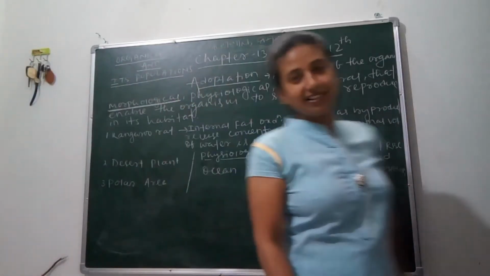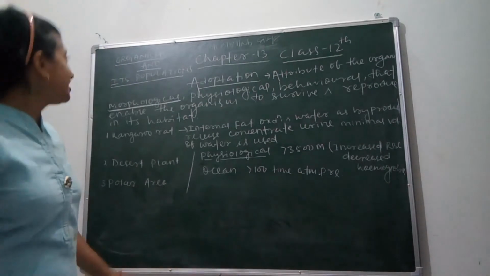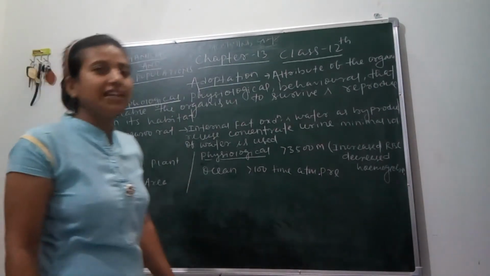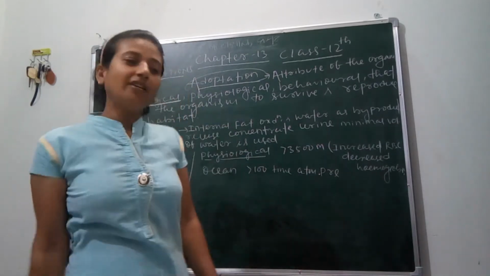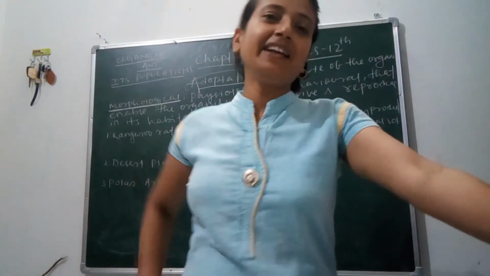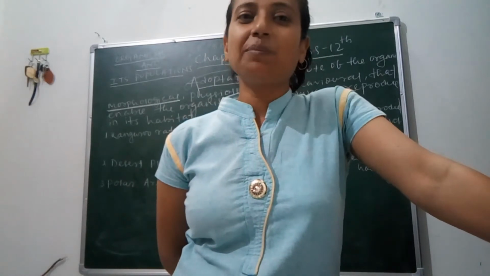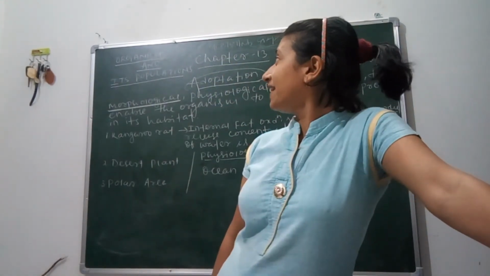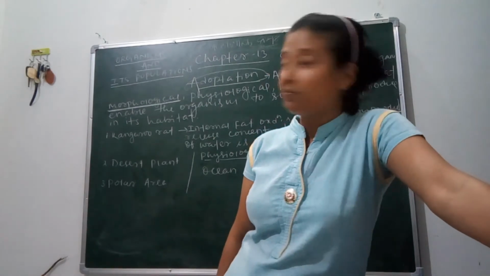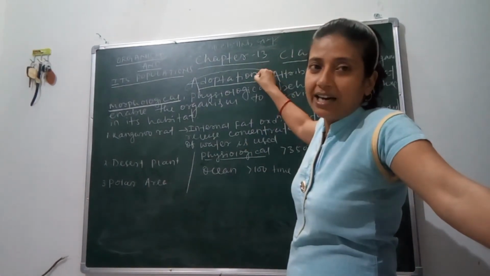Hello students, let's continue our chapter 13, that is organism and its population. Today's topic is adaptation. As you know, when I start any chapter, first I give you an introduction about the chapter, but we are continuing this chapter and you already got the introduction about organisms and populations. Today I will tell you about adaptations.